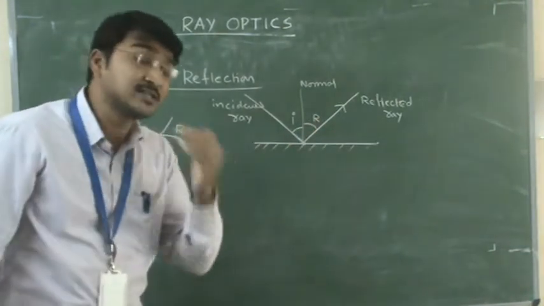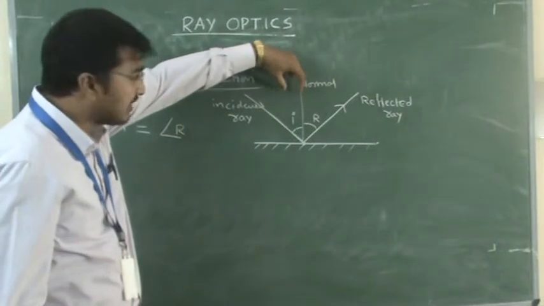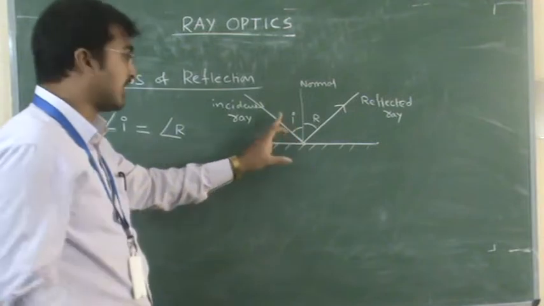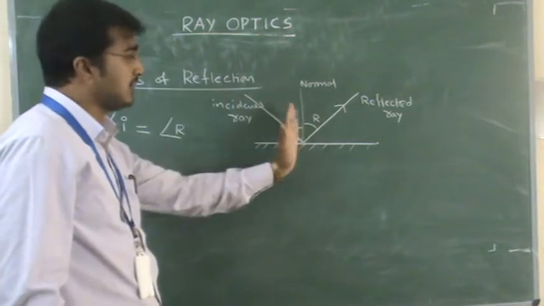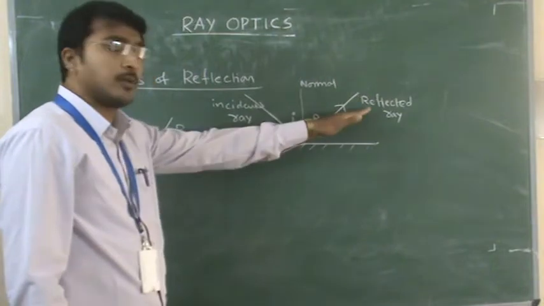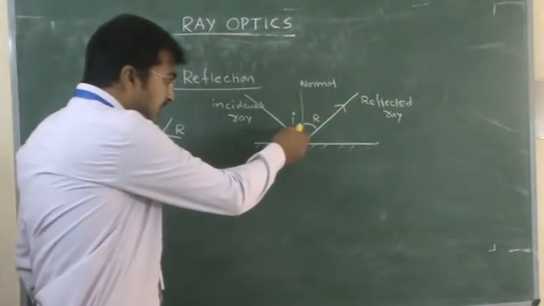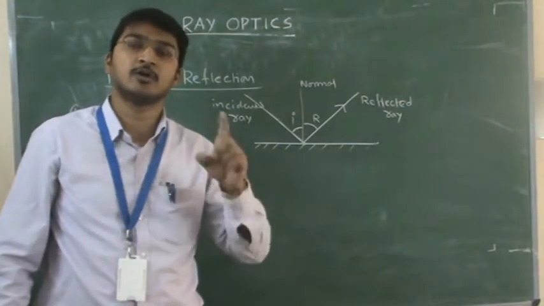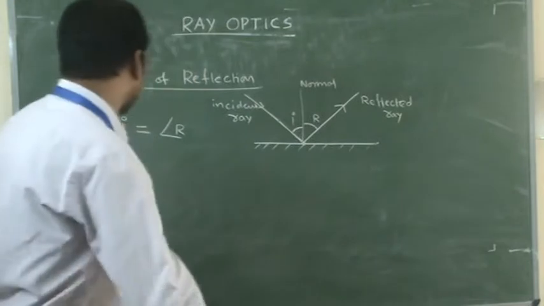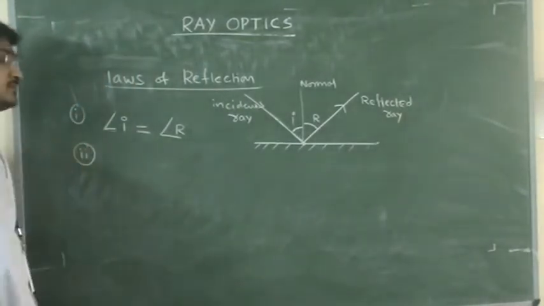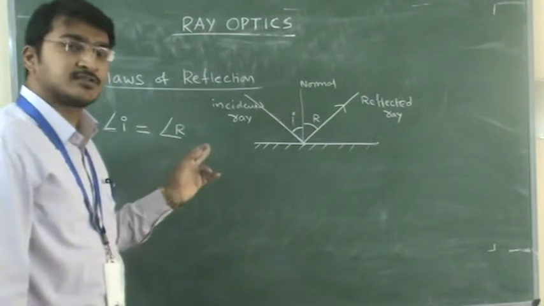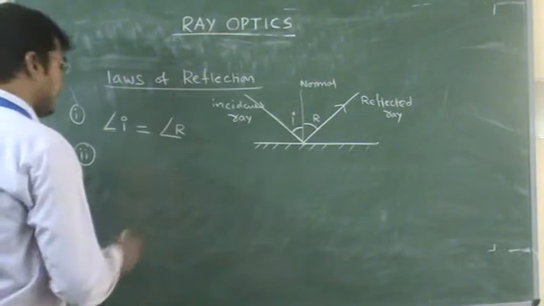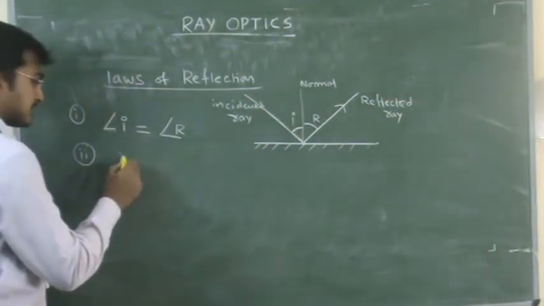Got it now? How to measure this angle? This angle is always measured from the normal, not from the horizontal. Already given what is I: the angle made by the incident ray with the normal, and the angle made by the reflected ray with the normal. This is the angle I and R. This I and R are always equal during the reflection. Clear? Next, the second point. The first point is that the angle of incidence is always equal to the angle of reflection.